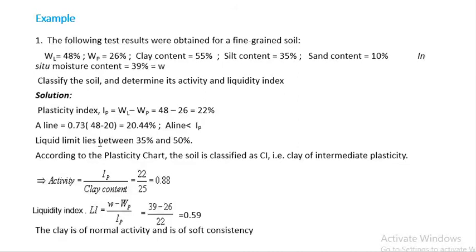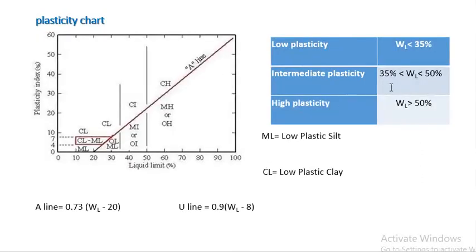The liquid limit WL lies between 35 to 50, so it's intermediate, so it will be a clay of intermediate plasticity. As you can see here, if the WL lies between 35 to 50, then it's intermediate, and this is the A line. If the IP lies above the A line, then it's clay, so it's CI.